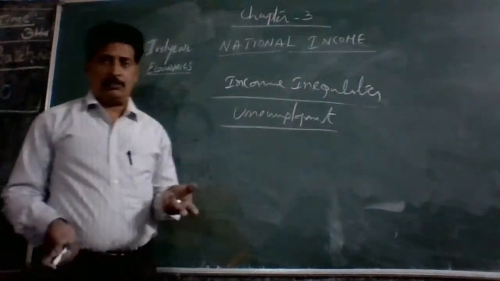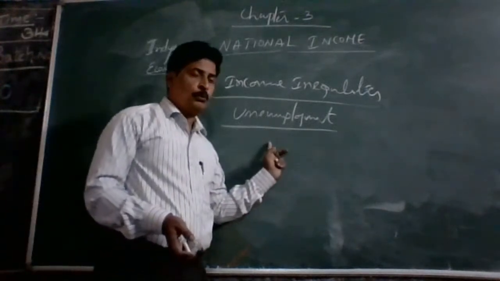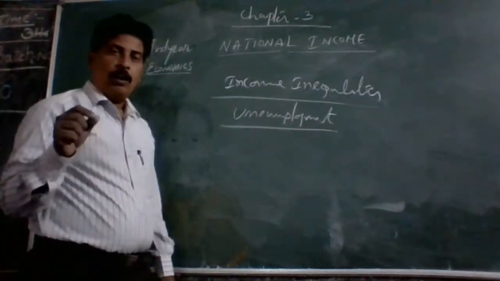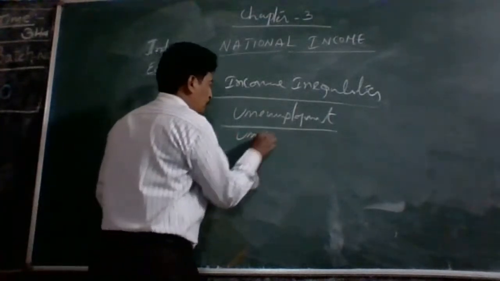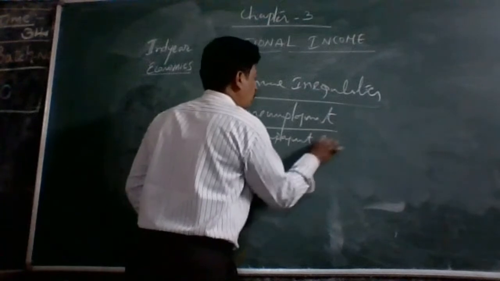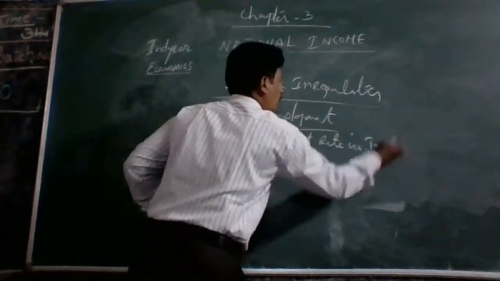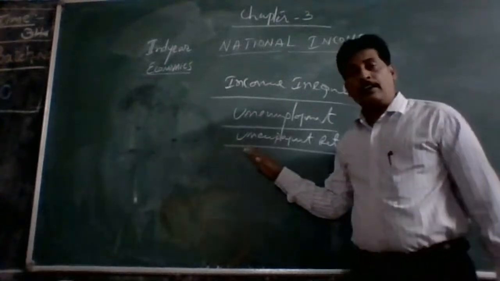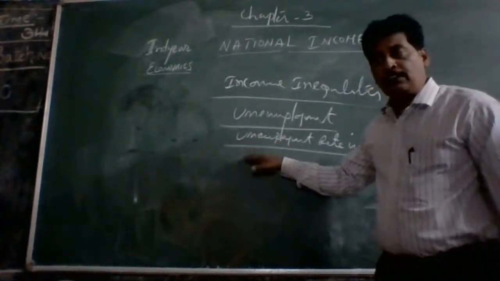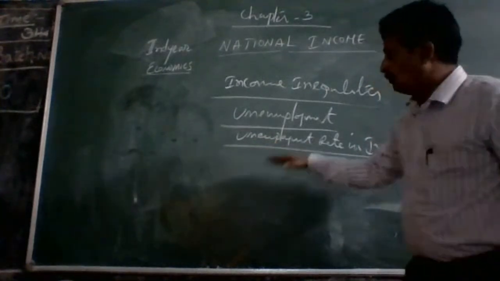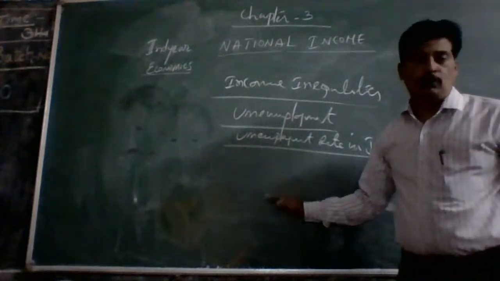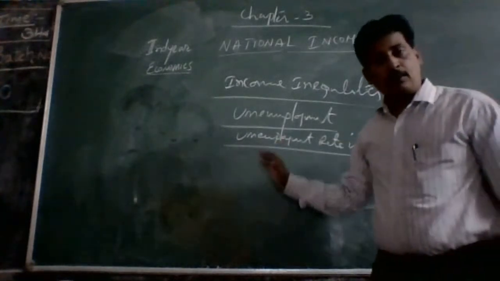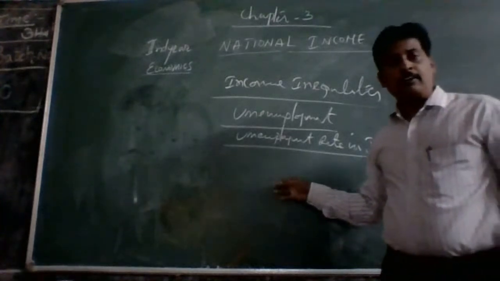Then coming to the unemployment rate in India, during 1977-78 to 2011-12: how the unemployment rate looks in rural areas, in urban areas and in total.